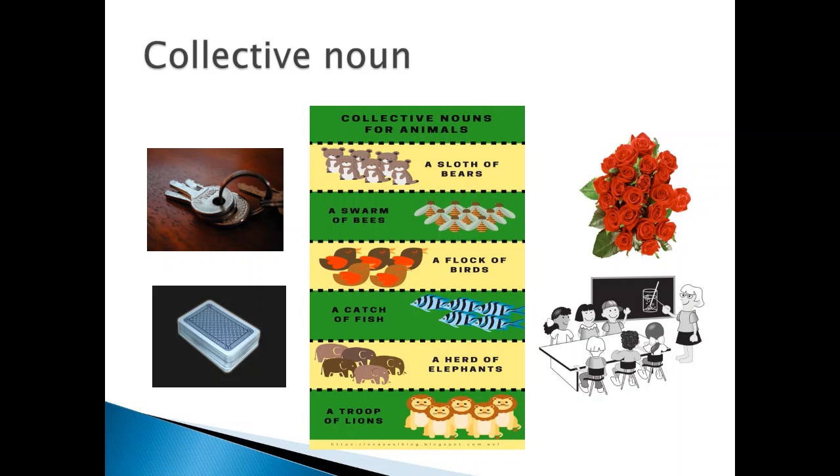Here are a few examples of collective nouns: a bunch of keys, a pack of cards, a bouquet of flowers, a class of students. Some collective nouns for animals are a sloth of bears, a swarm of bees, a flock of birds, a catch of fish. It can be a school of fish, a herd of elephants, a troop of lions.